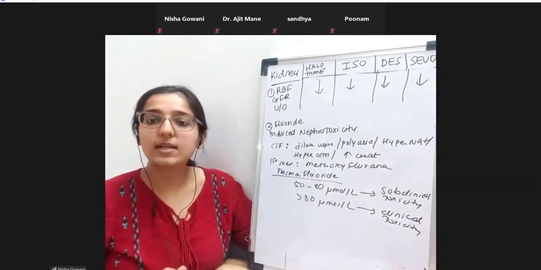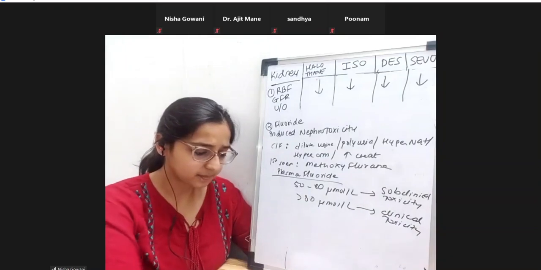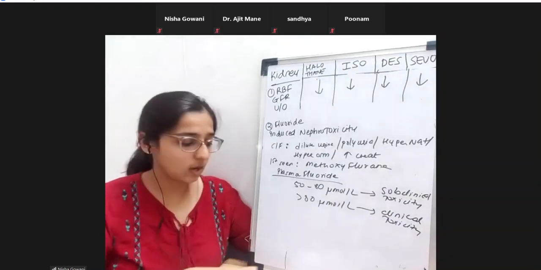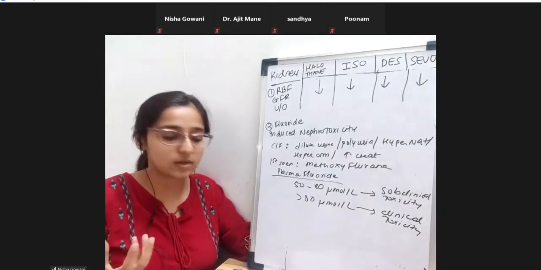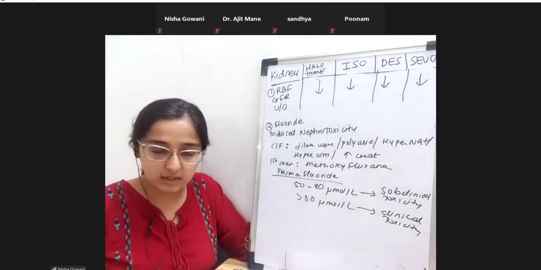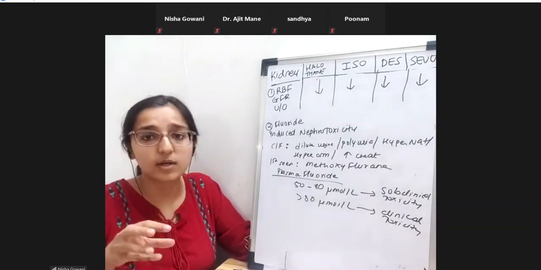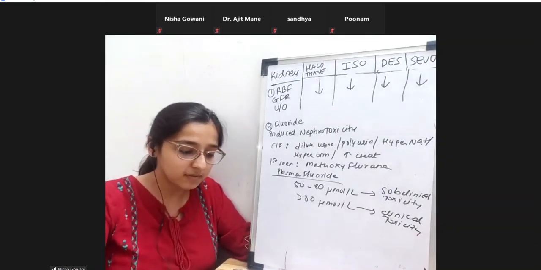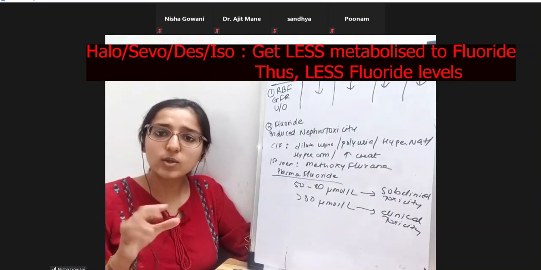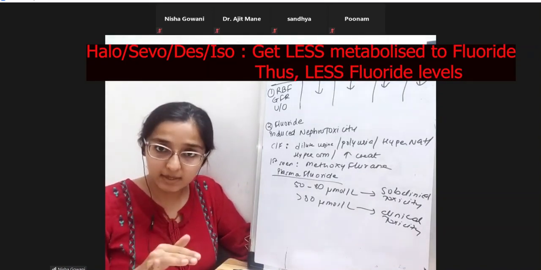Okay, it causes clinical toxicity. Now, all the volatile agents. As you know, our scientists never stopped. They kept on introducing new agents. After methoxyflurane, there were many other agents brought into practice, like isoflurane, desflurane, sevoflurane, halothane, all of these. What they saw was that these undergo significantly less metabolism in the